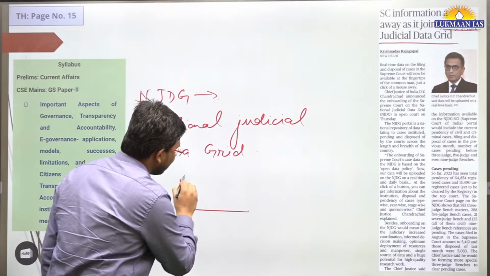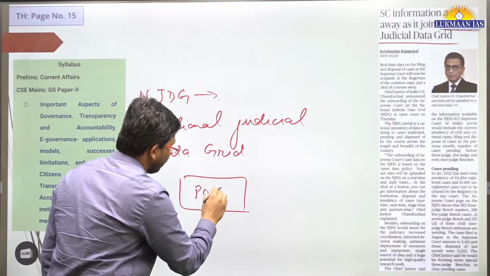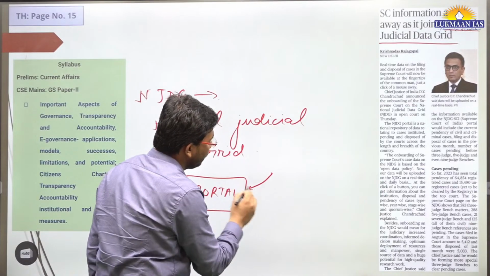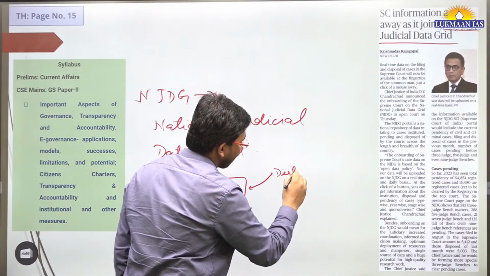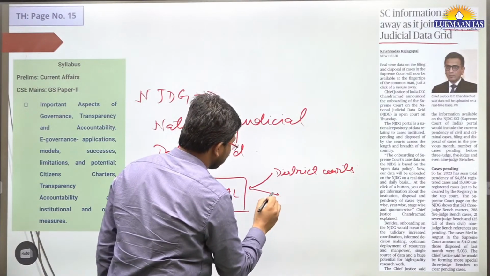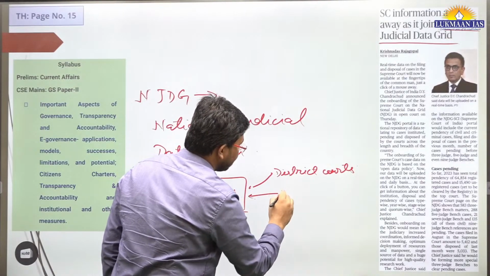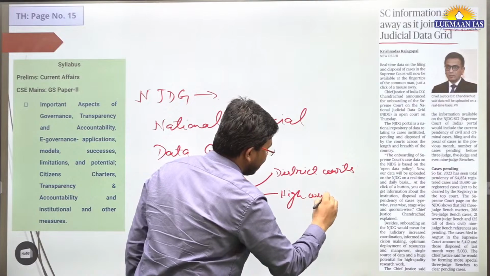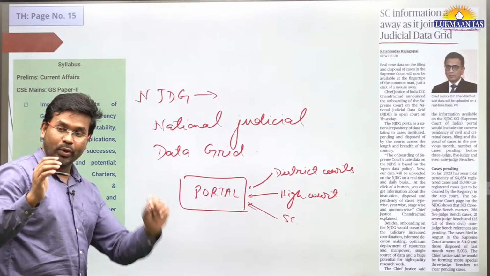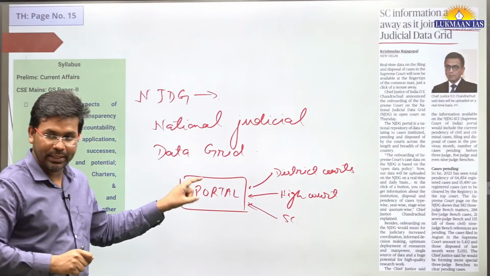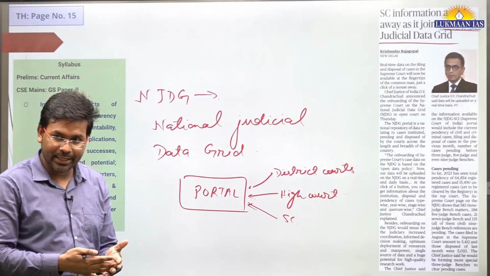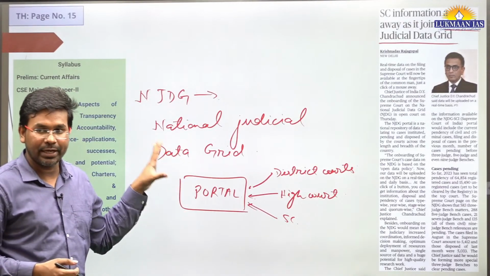You can consider it to be a portal. This National Judicial Data Grid has presence of district courts, then it has presence of high courts, and even the Supreme Court of India has now joined. So you can get your case registered over here. You can track your application. You can track a decision being taken. Everything will be transparently available through this portal.